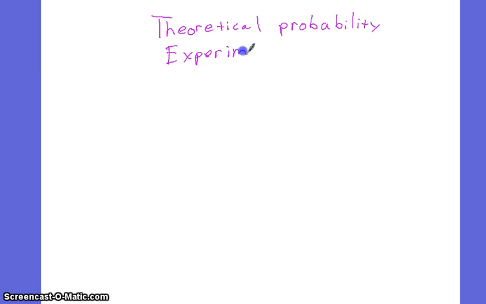All right, so there's 2 other kinds of probability. There's theoretical probability. That's the mathematical side of things. That's what it should be number-wise. If you do your analytical stuff, that's what you should end up with. But then there's also something called experimental probability, which is determined by how it actually turns out.